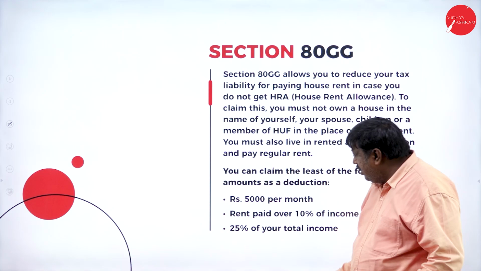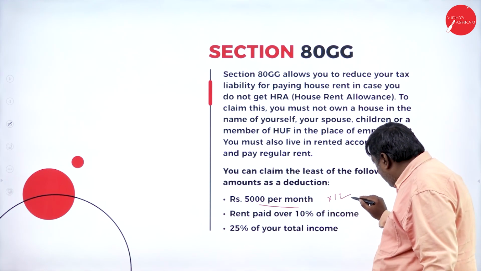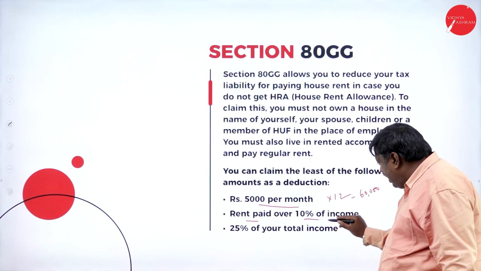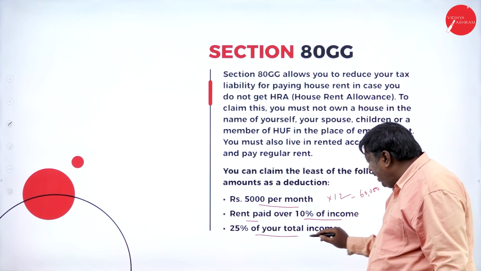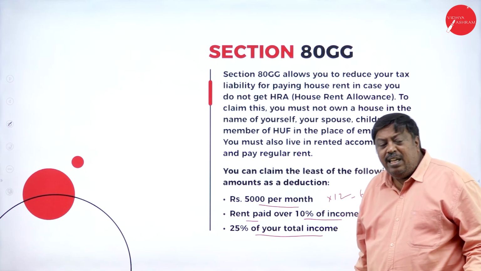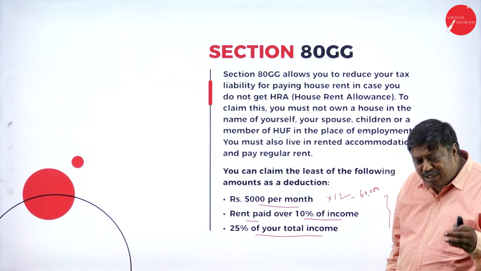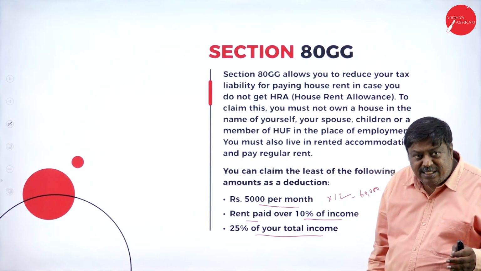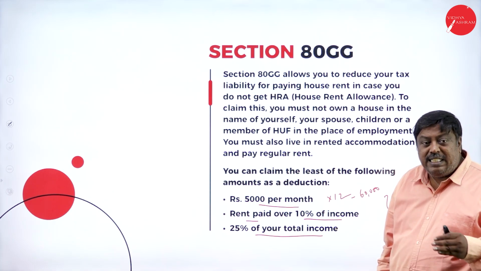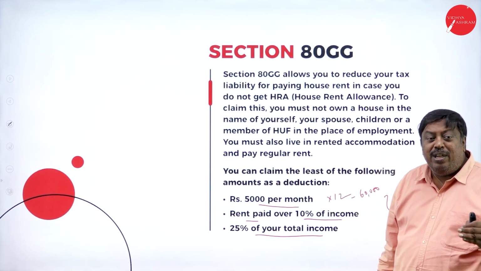In that one, the first condition, 5,000 per month, 5,000 into 12, is 60,000. Whatever rent I am paying minus 10% of income, and 25% of my total income. Of these three, whichever is less will be considered as deduction under section 80GG. This 80GG is eligible only for people who are doing business activities. We can call them not employees of the organization, self-dependent people in the market. For those people, 80GG is applicable only if they fulfill the conditions.